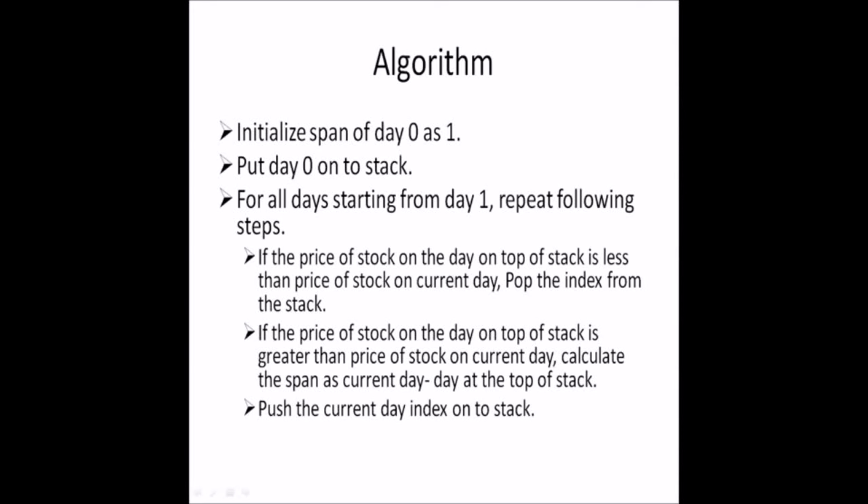If the price of the stock on the day on the top of the stack is greater than the price of the stock on the current day, calculate the span as the current day minus the day on the top of the stack. Push the current day index onto the stack. If the stack becomes empty at this step, because when we are popping, it might happen that there is no day which has a price higher than the current day's price, then the span is calculated right here. That will be the current day minus 0. That will be the span. So this is the algorithm, and now we will see how to code it.